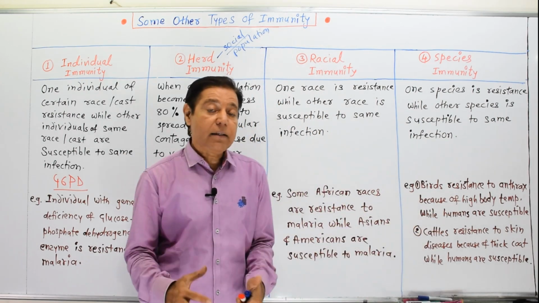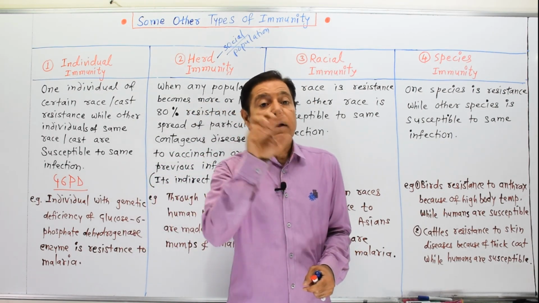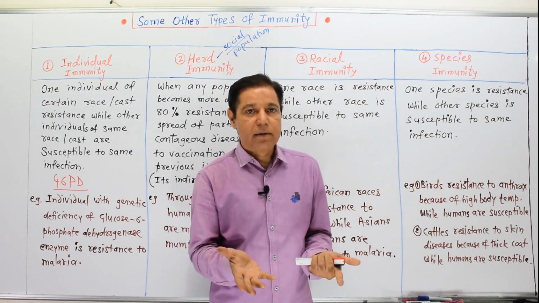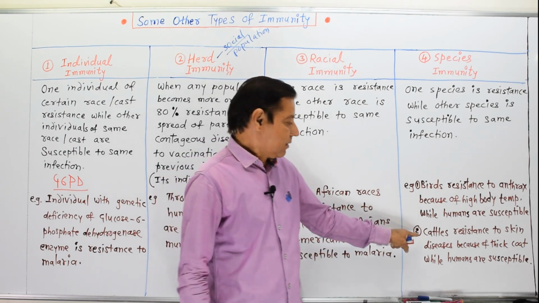Second case, cattle develop resistance because of their thick body coat, the hair coat over the skin, while humans are susceptible.